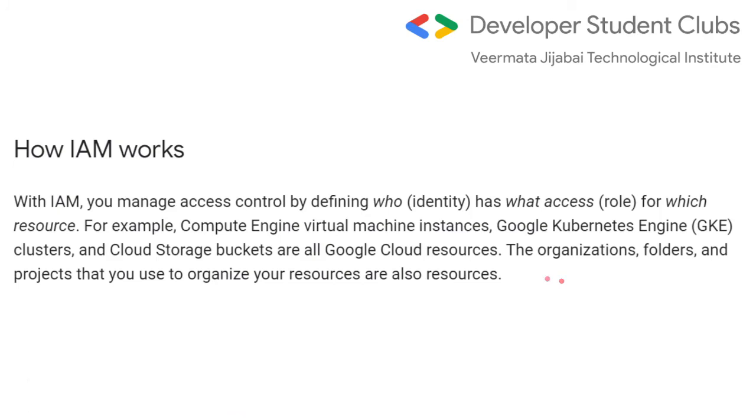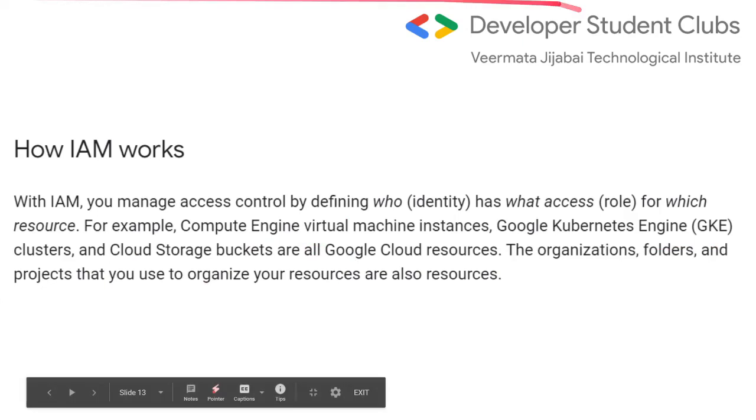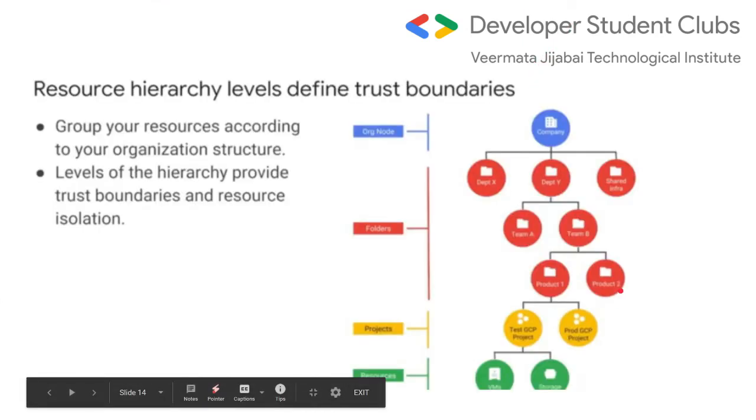So very quickly, this is something which I had seen in the documentation which I'm attaching here. With IAM, you manage access control by defining who has what access for which resource. For example, the Compute Engine virtual machine instances and the Google Kubernetes Engine, all these are services that GCP provides. All of these come under resources. And who has access to these resources? IAM helps us identify that, right? The organizations, folders, and projects that you use to organize your resources are also called resources. I would like to give a brief about this here.